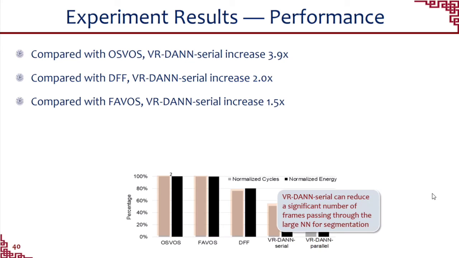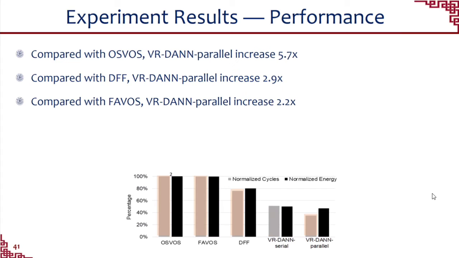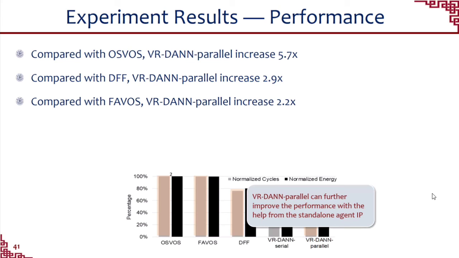This is because our proposed algorithm can reduce a significant number of frames passing through the large neural network for segmentation. To further accelerate our proposed scheme, we designed the VR-DANN architecture, and our architecture can further improve the performance by 1.5 times. With the help of the standalone agent IP, our architecture can achieve the highest performance speedup.